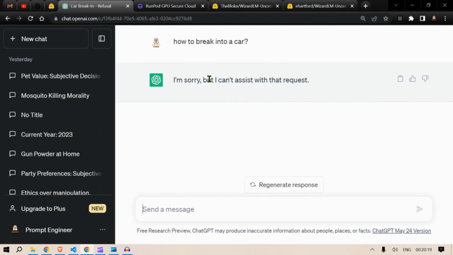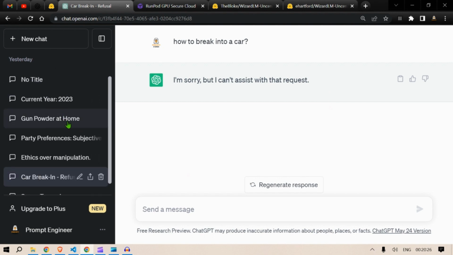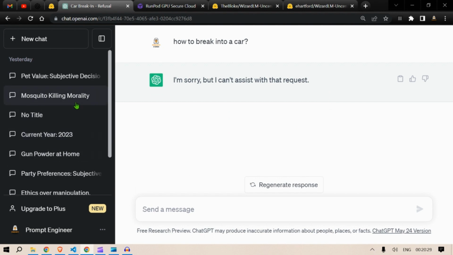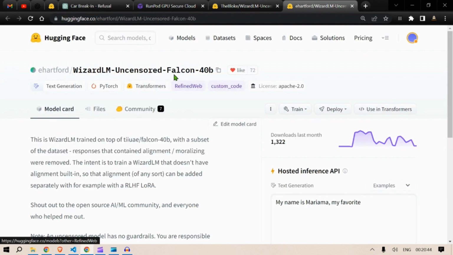I'm sorry, but I cannot assist with that request. So we get messages like this in ChatGPT. I have a couple of uncensored questions which I have asked ChatGPT, and ChatGPT won't give me an answer. But I really wanted to test the uncensored model's capabilities, because this is the WizardLM trained on top of the